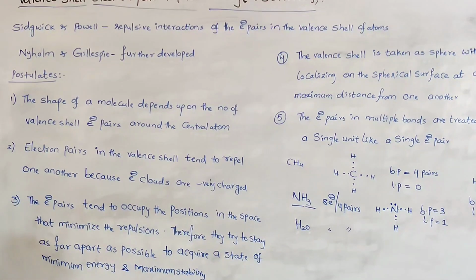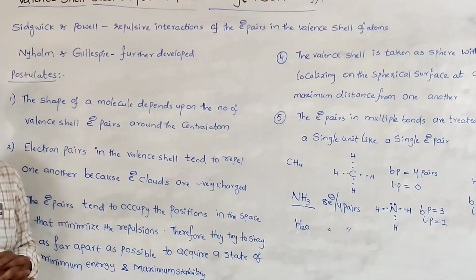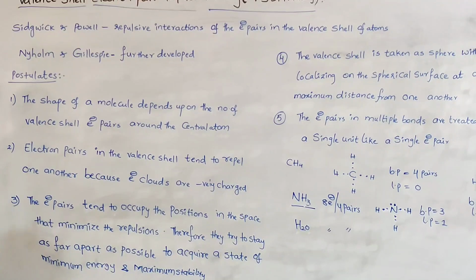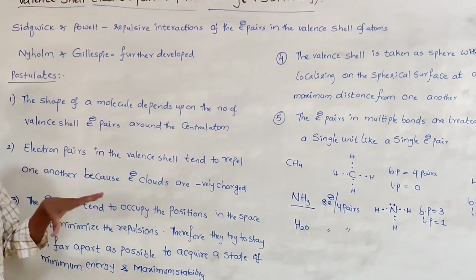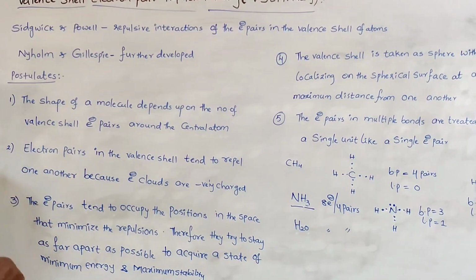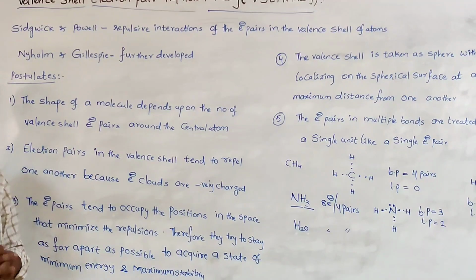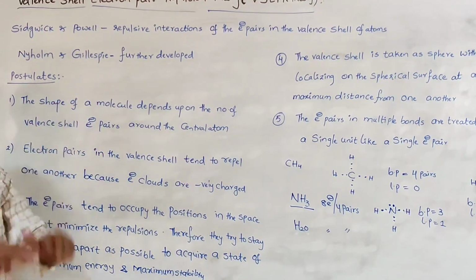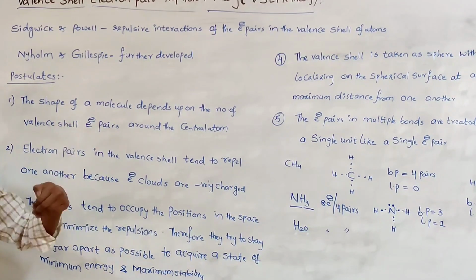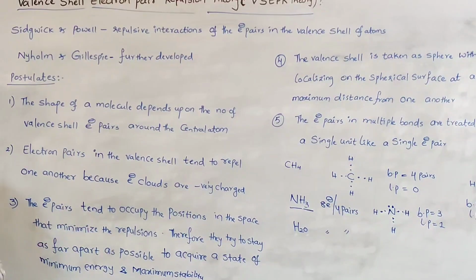What they say is that when these electron pairs are present around the central atom, they always try to repel each other. Because of that repulsion, they occupy positions in space that minimize the repulsions. By occupying the positions with minimum repulsions, they arrange themselves like that. Therefore, once they are arranged to minimize the repulsions, they get minimum energy and maximum stability.